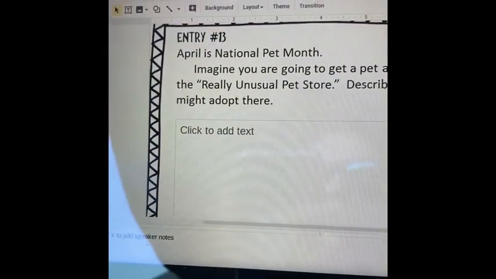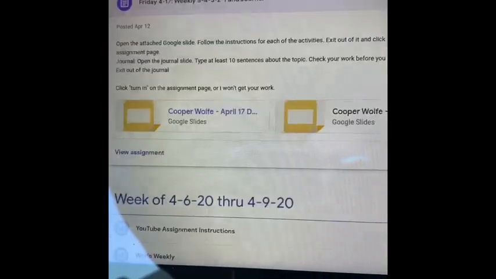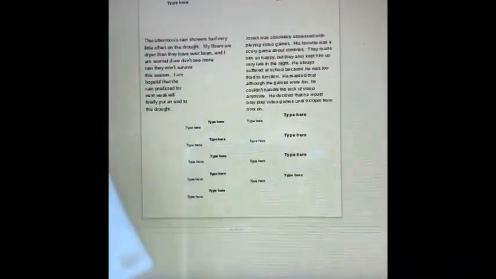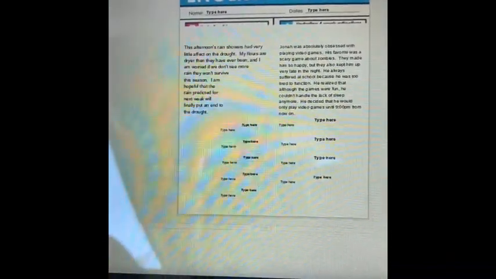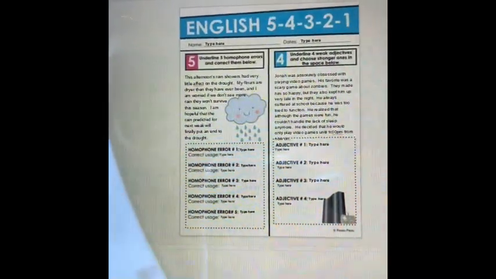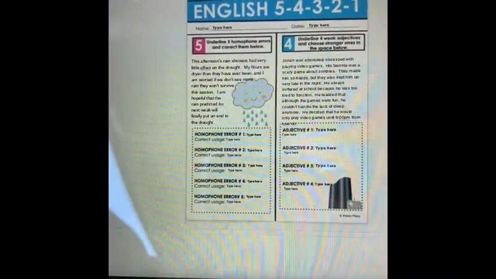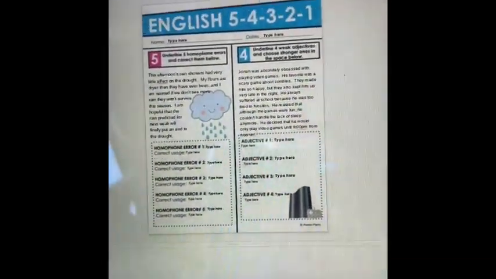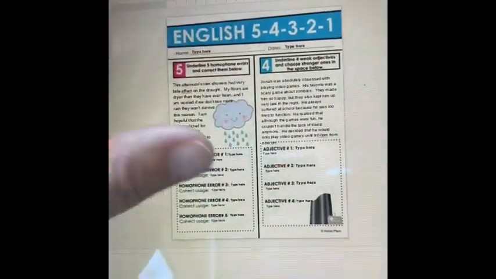And then you exit out of it, and then open up the warm-ups that I have on there for you to do. You can type in. I'm going to actually make that bigger too. If you're on a cell phone when you're doing this, you may just have to, I don't know how you make it bigger, but just open it up like that, like you would on a cell phone.